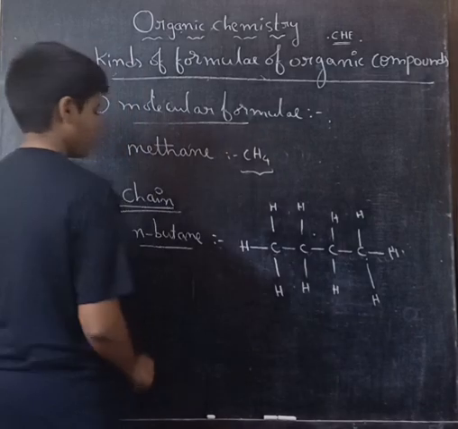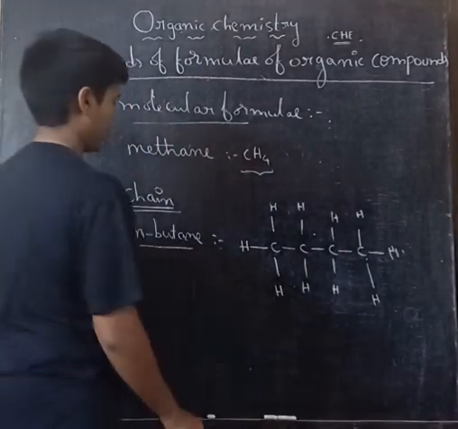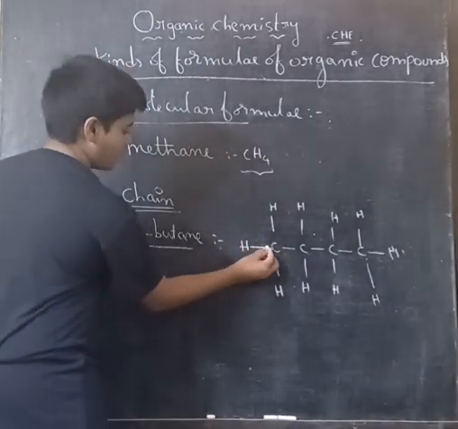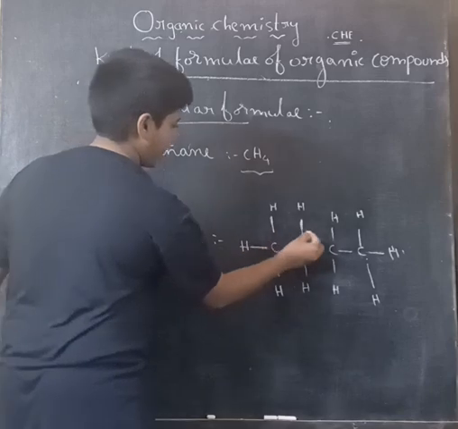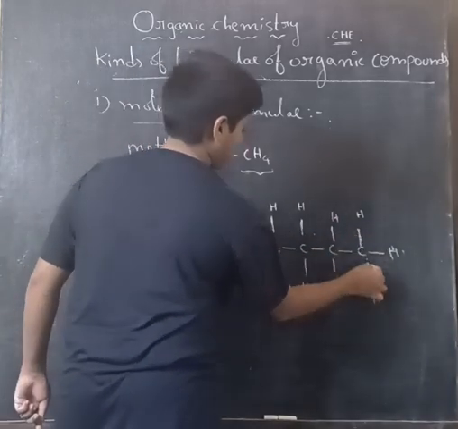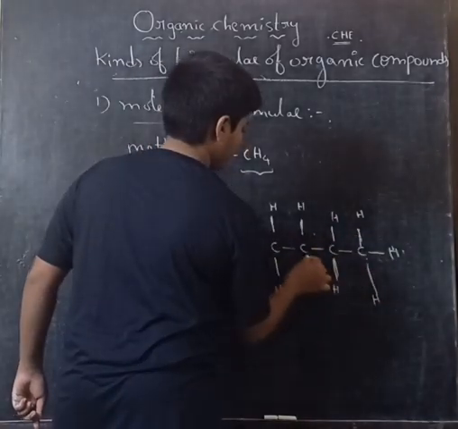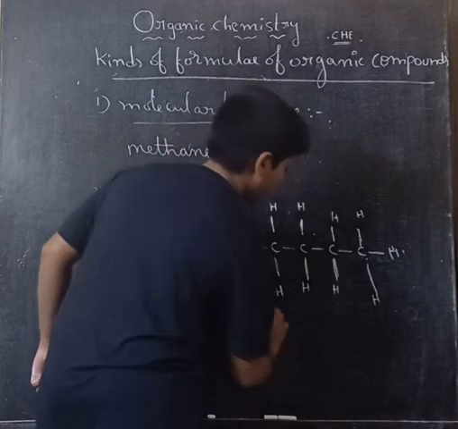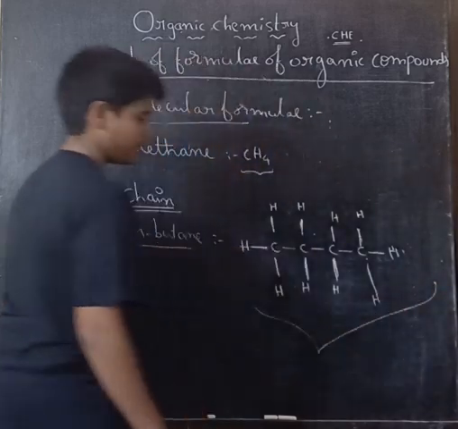Chain form means the bonds linked between carbon and hydrogen are represented like this. This is called long chain form, which can also be branched.